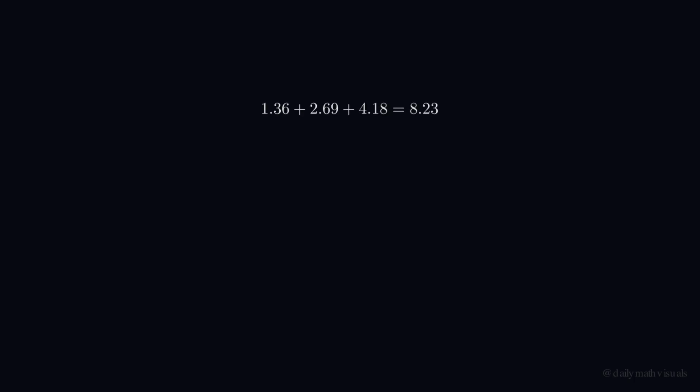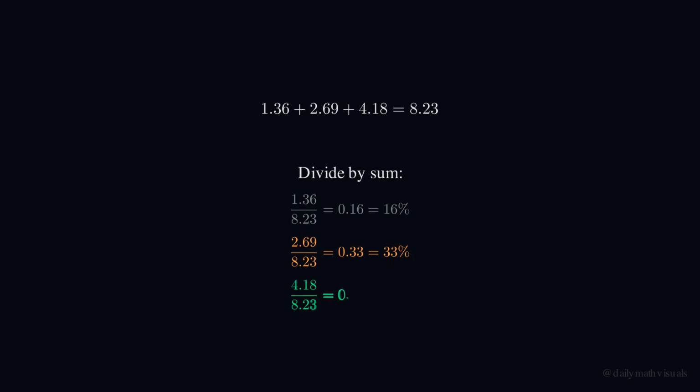Step 2, add them all up. 1.36 plus 2.69 plus 4.18 equals 8.23. Step 3, divide each by the sum to get the probability. The: 1.36 divided by 8.23 equals 0.16 or 16%. Steep: 2.69 divided by 8.23 equals 0.33 or 33%. River: 4.18 divided by 8.23 equals 0.51 or 51%, the highest. Notice, 16 plus 33 plus 51 equals 100% exactly.